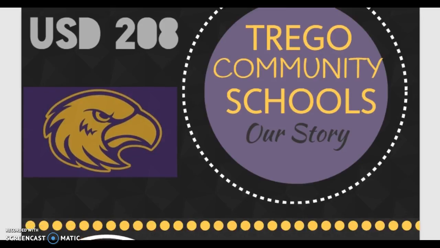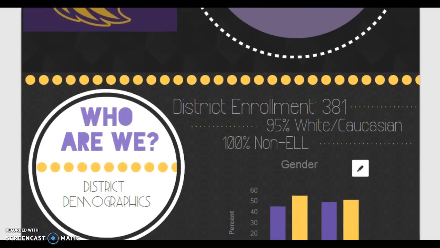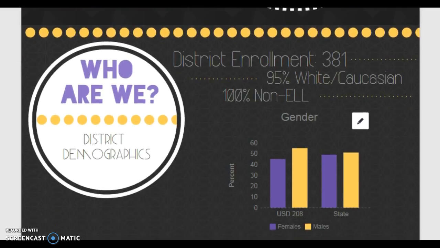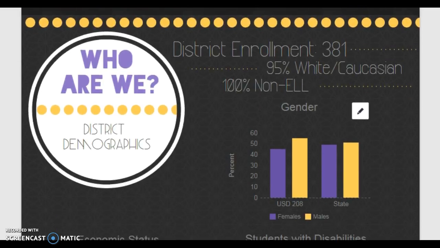To give a good background of our district, I'd like to start by discussing who we are. This gives us a good snapshot and covers our district demographics. We have two buildings in our district, the K through 8 building and a high school which houses our 9th through 12th grade students. This gives us a total district enrollment of 381 students.